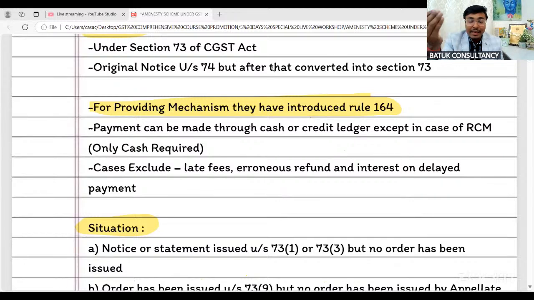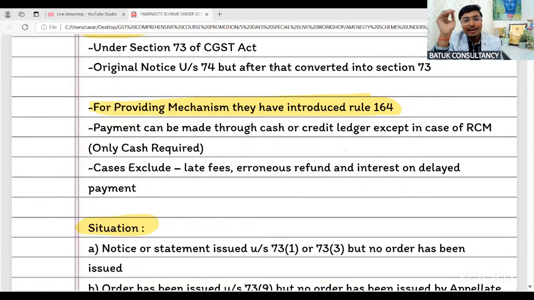The logic being, in our normal course of business, when we are making the payment for reverse charge mechanism, we are making the payment through the cash ledger, and after that we are claiming the input tax credit under self invoicing mechanism, section 9 subsection 3. If you have no idea of the sections, then also it is okay. I am just taking the reference, so don't get confused by that. You just need to focus in today's session on the amnesty scheme. Okay, sections some other day.